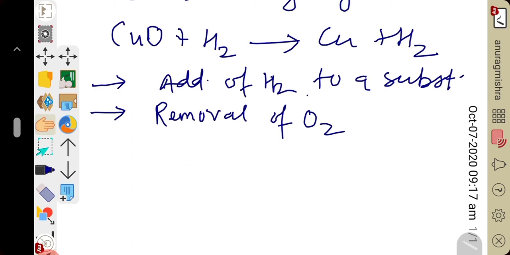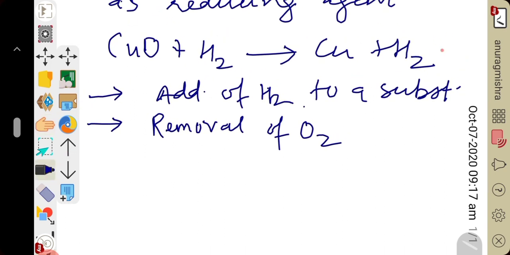So you can see in the reaction, copper oxide undergoes reaction with hydrogen to form copper and a water molecule. Hydrogen combines with oxygen to form H2O, so hydrogen is converting into H2O by addition of oxygen. Addition of oxygen means oxidation. Hydrogen itself is undergoing oxidation and causing reduction to copper oxide.